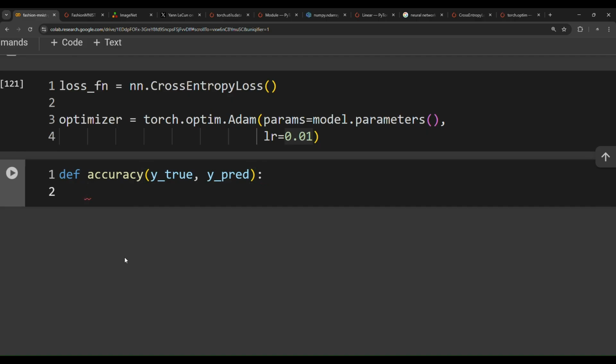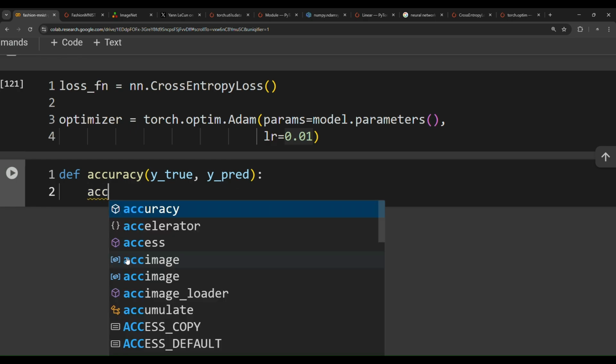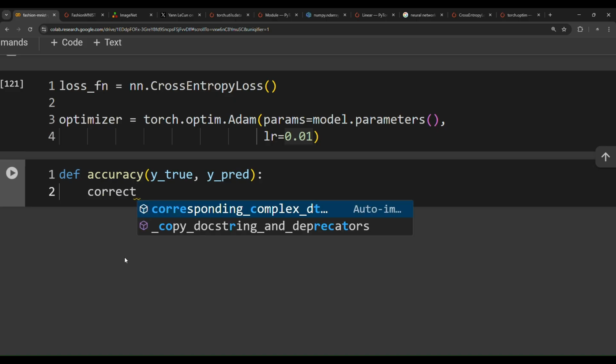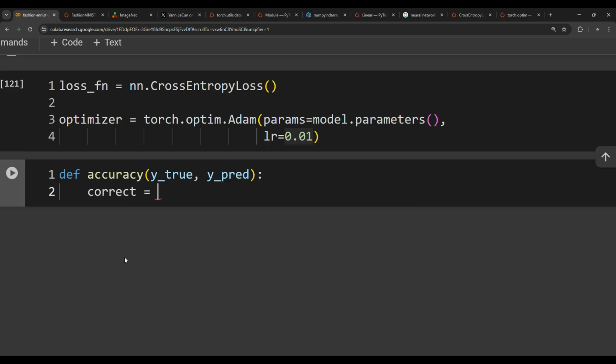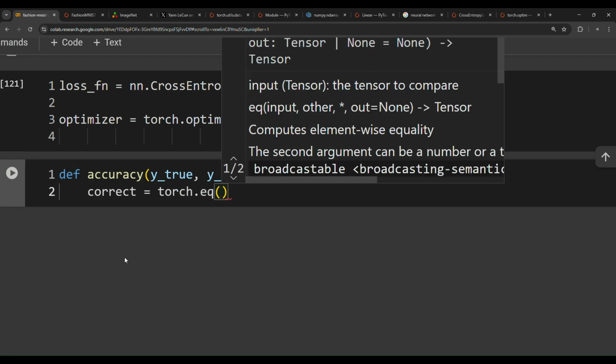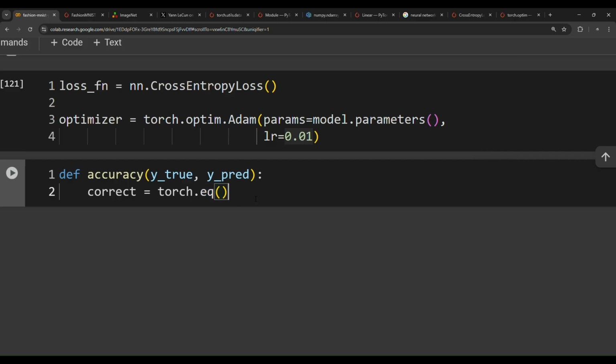Well, now all we need to do is create a variable called accuracy, for example, or correct, whatever you want. Correct equals torch.eq. So we have a function called eq. This function compares two tensors and returns whether there were matches between the yTrue and the yPred. It will return true, and if there were no matches, it will return false.